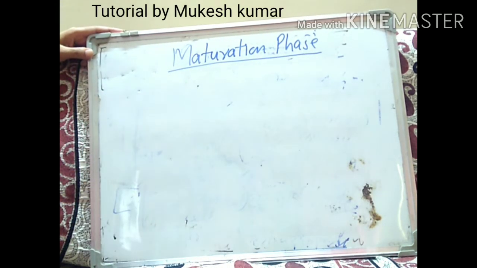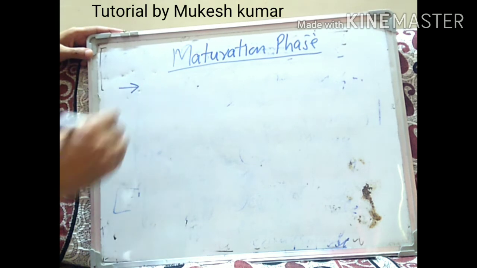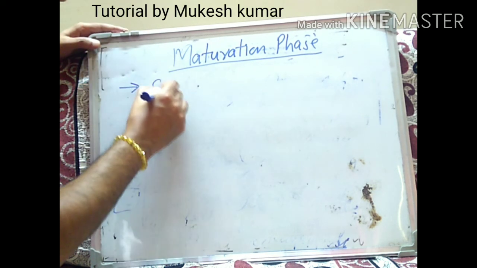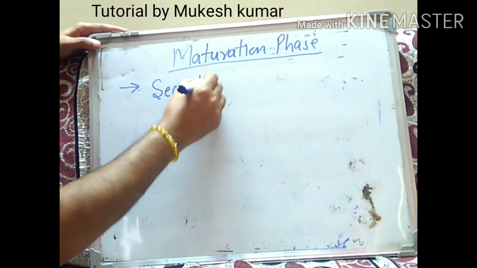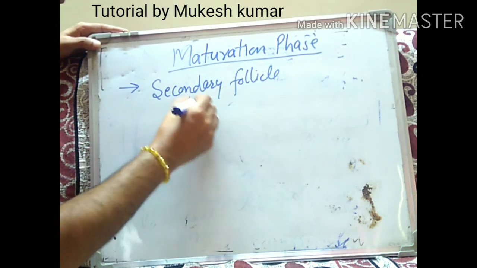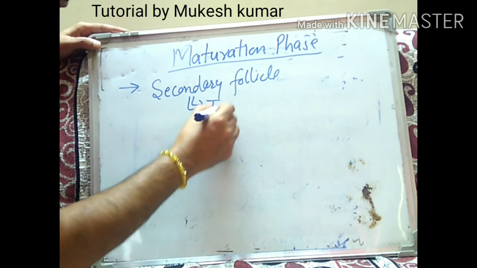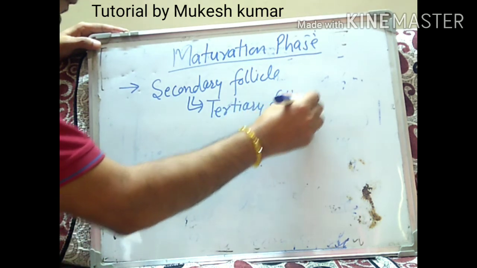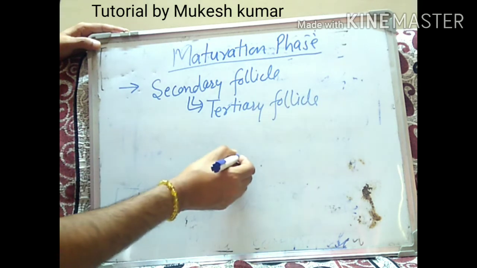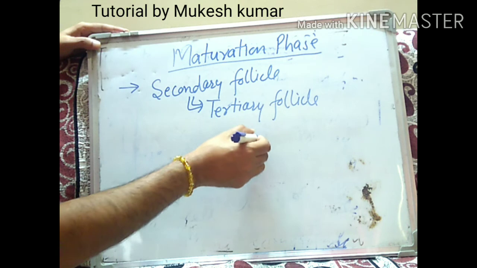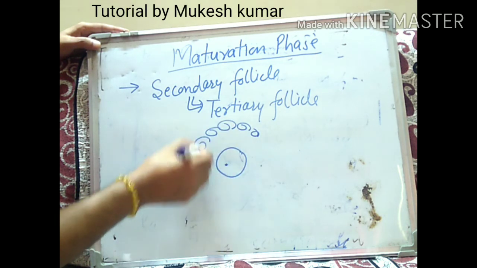The first thing we said is that in the maturation phase the secondary follicle will change into the tertiary follicle. What is the tertiary follicle? This is the oocyte, and we said that these are the theca layers.